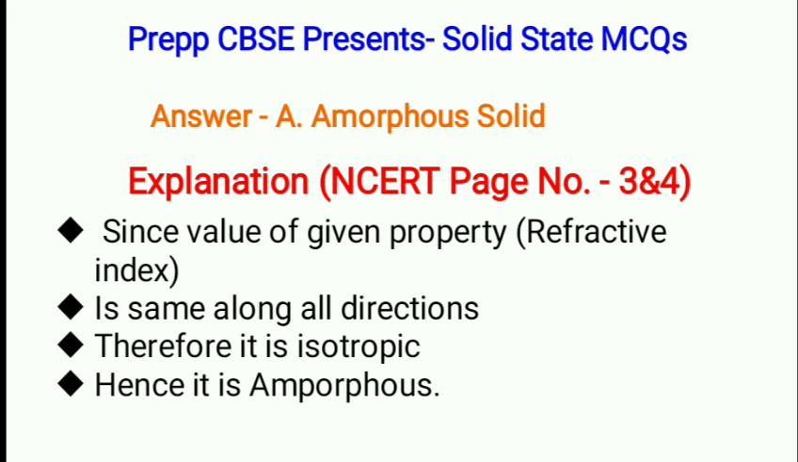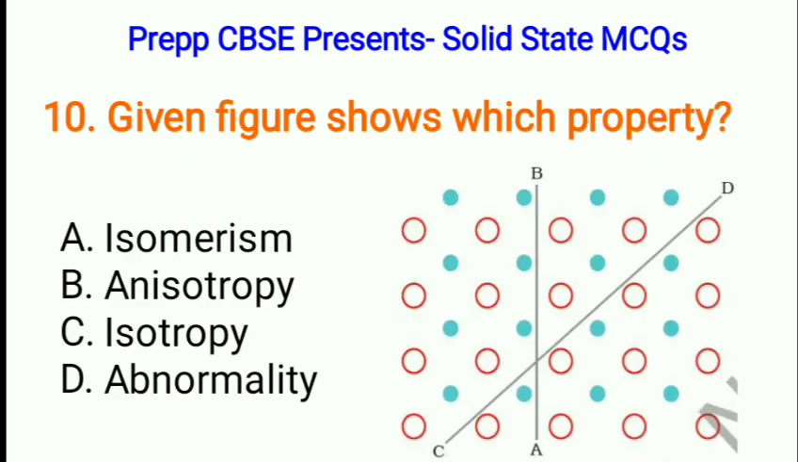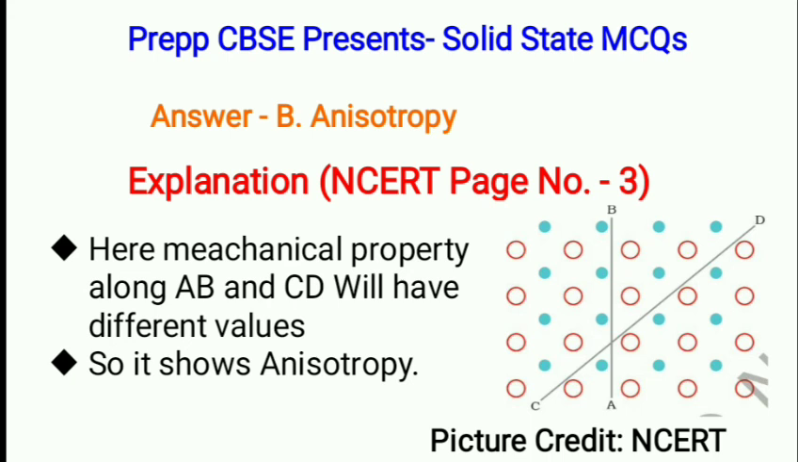Given figure shows which of the property: A. Isomerism, B. Anisotropy, C. Isotropy, or D. Abnormality. Correct option is B. Anisotropy. A mechanical property along AB and CD will have different values, so it shows anisotropy.